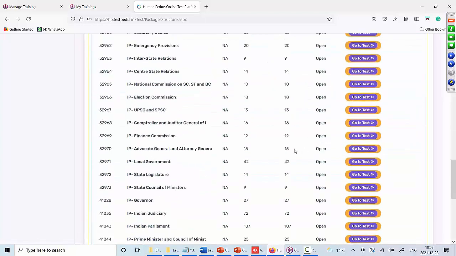Under Indian polity, you can see that there are 18 questions only on the Election Commission, 13 questions on UPSC and SPSC. Similarly, there are 107 questions on the Indian Parliament. This is how we have broken down the entire question bank into approximately 150 subtopics. Why did we do it? So that you have the flexibility to focus only on those areas where you feel the need.